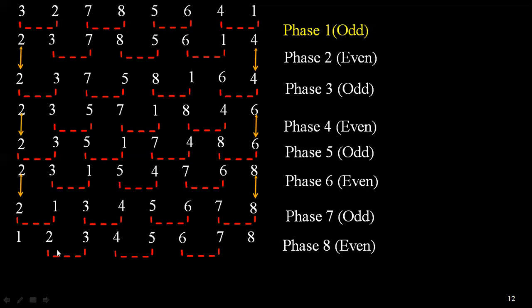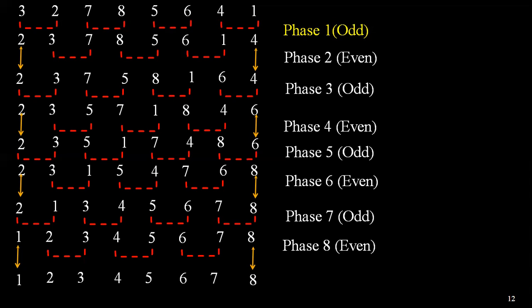So now 2, 3, no need of swapping. So 2 will be there and 3 will be there. 4, 5, no need of swapping. 6, 7, no need of swapping. So 1 and 8 we will bring down. So this is the sorted order. So this is the technique that we are going to use in odd even transposition sort.